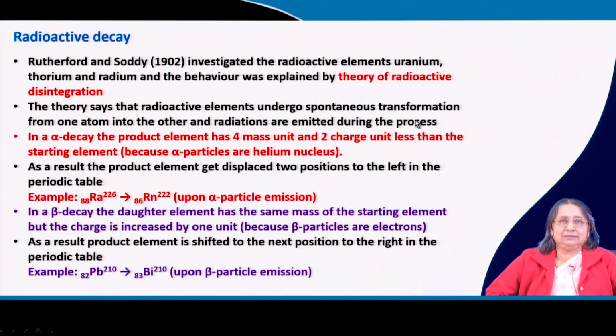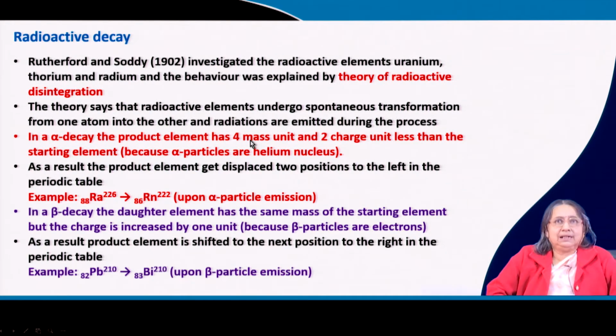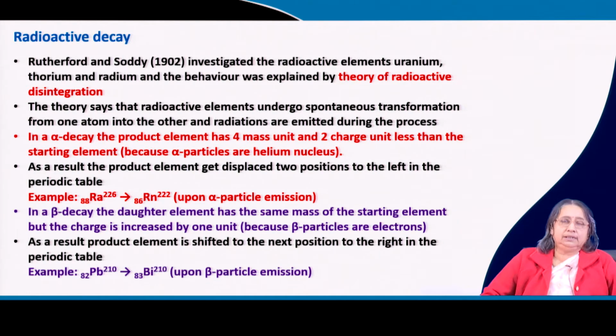And during that transformation, what is happening? Some particles are coming out, so some radiations are coming out. In alpha decay, now you know what alpha particles are. When some nucleus gives out an alpha particle, which has mass 4 and charge 2, what will happen?